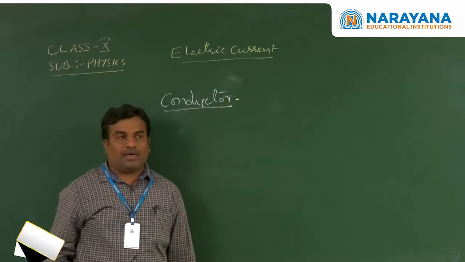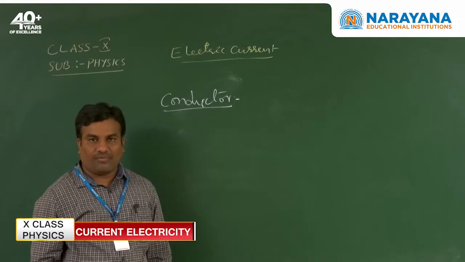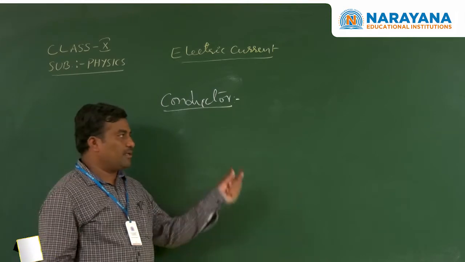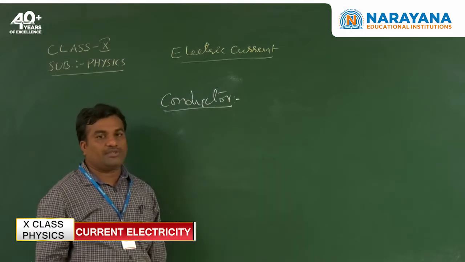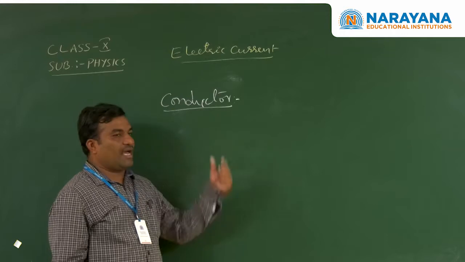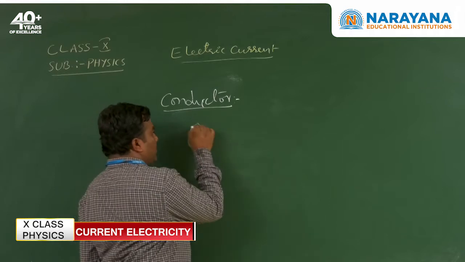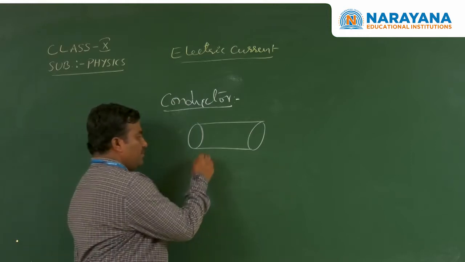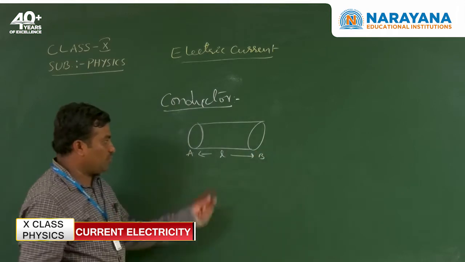Conductors are like metals. Metals have a large number of free electrons. Here the positive ions are arranged at fixed locations. The arrangement of positive ions is called a lattice. Free electrons can travel throughout the conductor. The conductor has a uniform cross-sectional area and a length. Here we take length L, with ends A and B and a unit area of cross section.